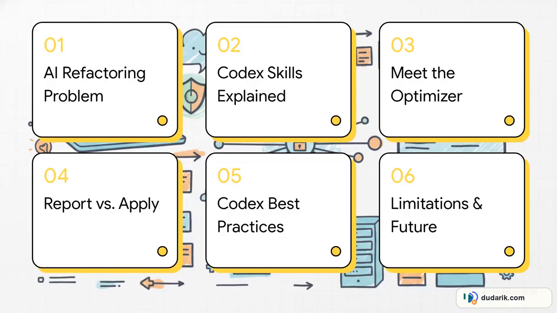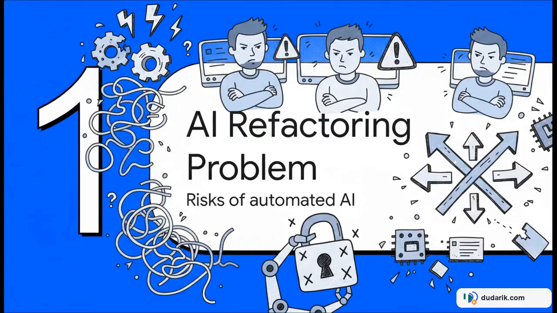No thank you. So to fix this, we're going to explore a specific Codex workflow that totally separates analysis from action. Our agenda today covers the AI refactoring problem, unpacking Codex skills, meeting the optimizer tool, looking at its report versus apply workflow, and finally, best practices and limitations. Let's jump in. Okay, Section 1, the AI refactoring problem.